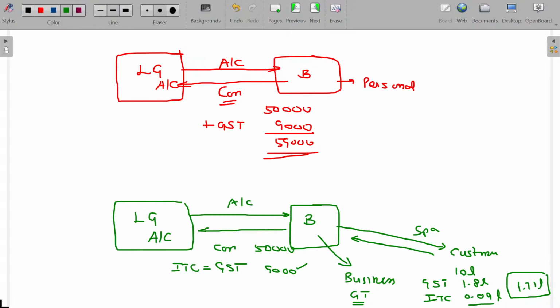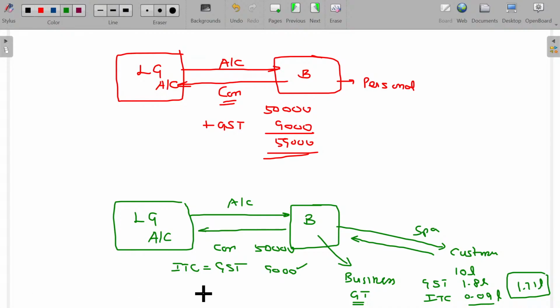So there are some restrictions. We'll see all these things later on. All the GST paid on input goods is not eligible, but we'll see that later on. Blocked credit, apportioned credit, and all these things are learnable later on. So if you are purchasing the AC for your personal purpose, the cost is 59,000. If you are purchasing for your business where ITC is eligible, then your cost of purchasing is only 50,000. You are paying only 50,000 rupees.